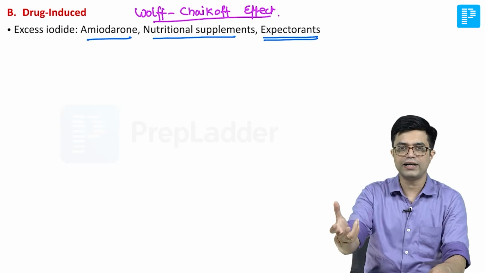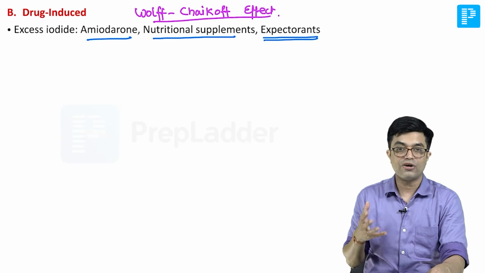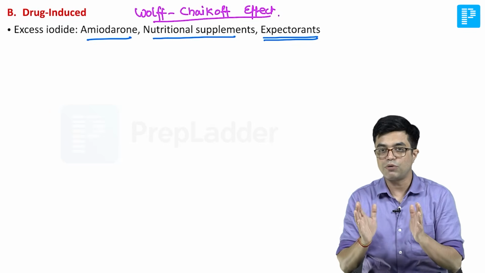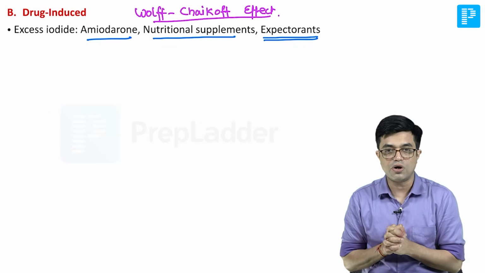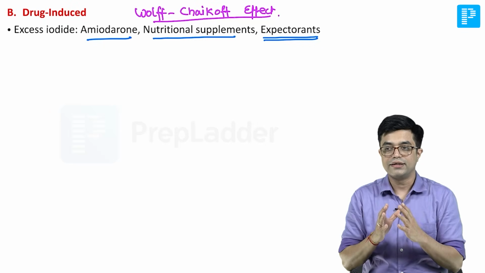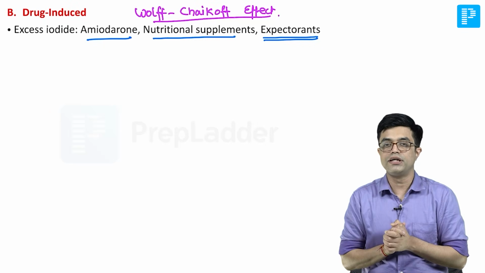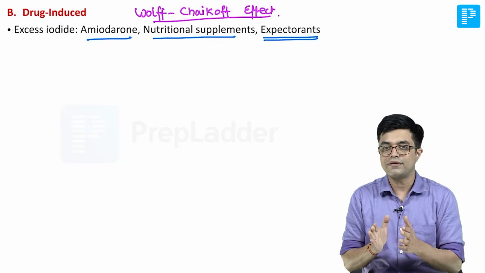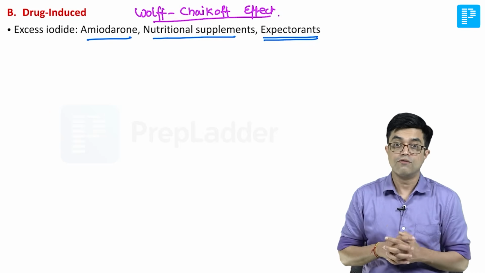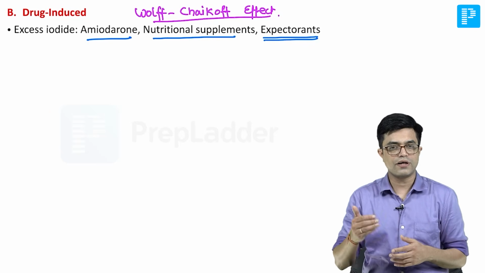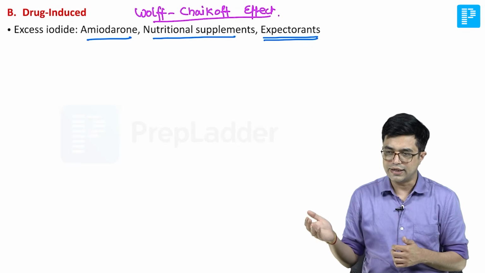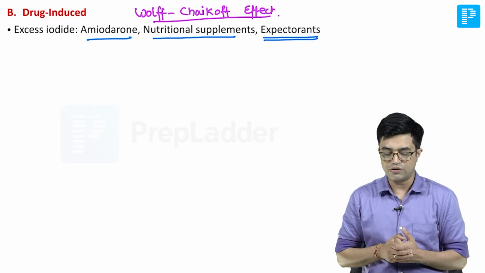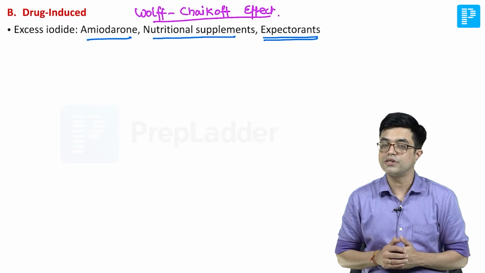When there is too much amount of iodide suddenly entering into the circulation, thyroid gland tries to protect itself from making too much of thyroxine. And so in response to sudden increase in circulating or dietary iodide, the thyroid synthesis of thyroxine totally stops, and it remains stopped for about 24 to 48 hours. That effect is called as Wolff-Chaikoff effect. It is only transient, and after about 48 to 72 hours, we find that increased synthesis of hormone does happen. But this is how these drugs tend to produce it. Excess iodide in these drugs produces acquired hypothyroidism.